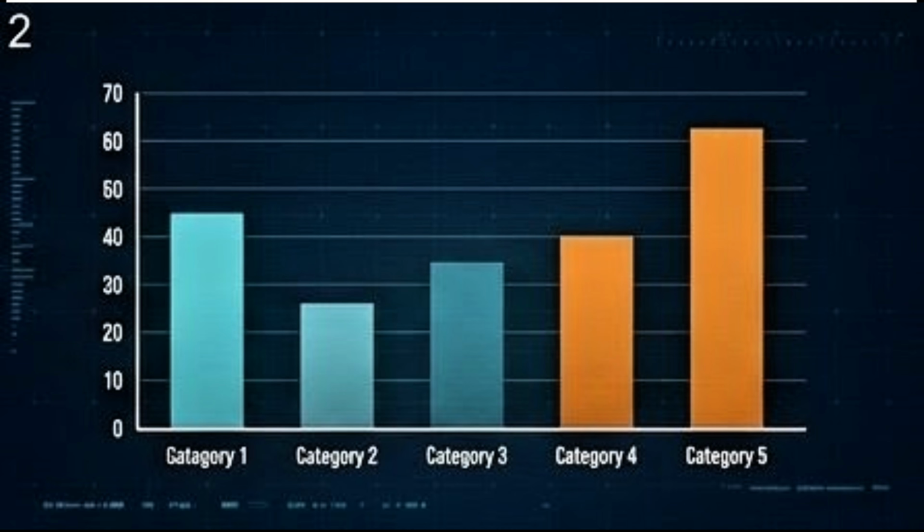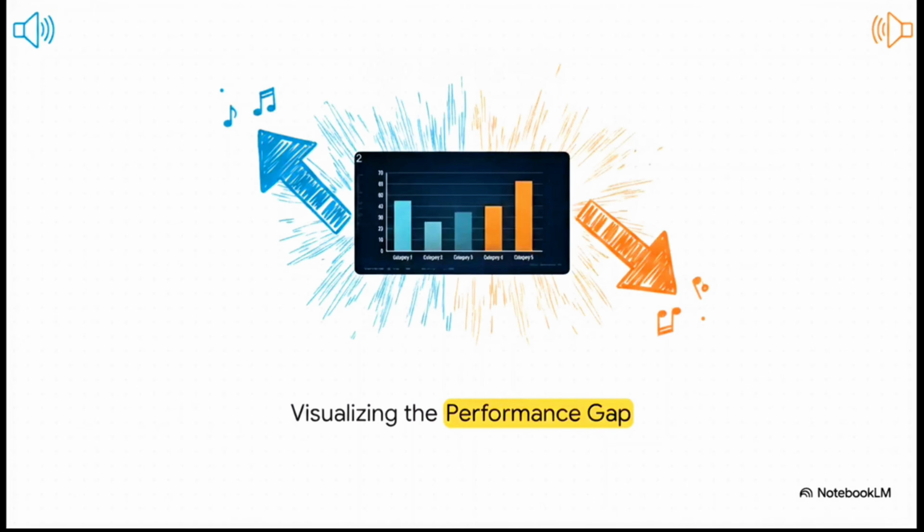And the consistency of this performance gap is just undeniable. Across all our test categories, those blue metrics for Suno consistently tower over the orange metrics of Lyrics to Song, cementing a definitive advantage in quality.